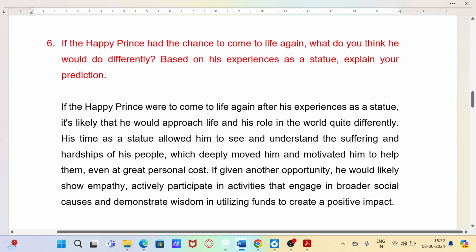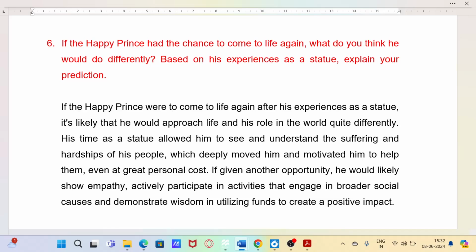Next question. If the Happy Prince had the chance to come to life again, what do you think he would do differently? Based on his experiences as a statue, explain your prediction. The answer is, if the Happy Prince were to come to life again after his experiences as a statue, it's likely that he would approach life and his role in the world quite differently.